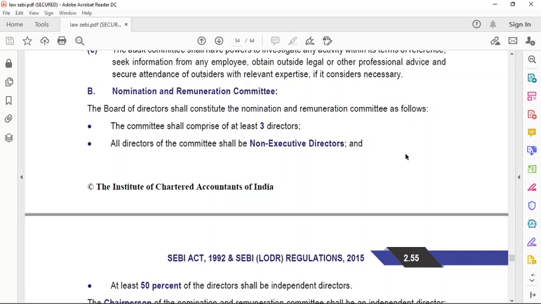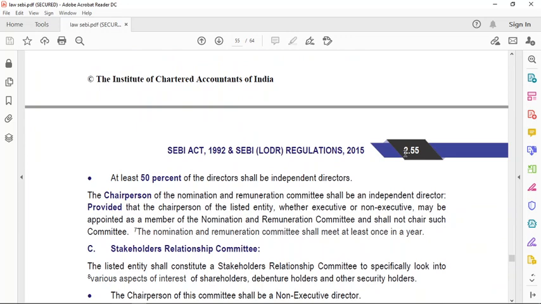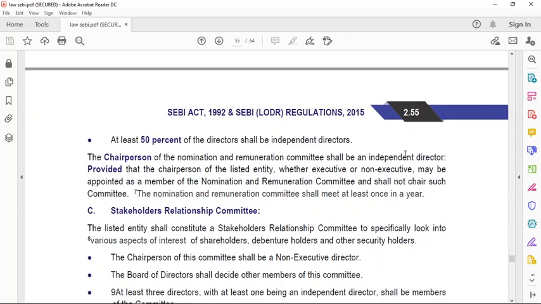The committee shall comprise of at least 3 directors. How many? 3 directors. All the directors of the committee shall be non-executive directors. All the directors should be what? All the directors should be non-executive directors. At least 50% of the directors should be independent directors. So half of them should be independent directors.